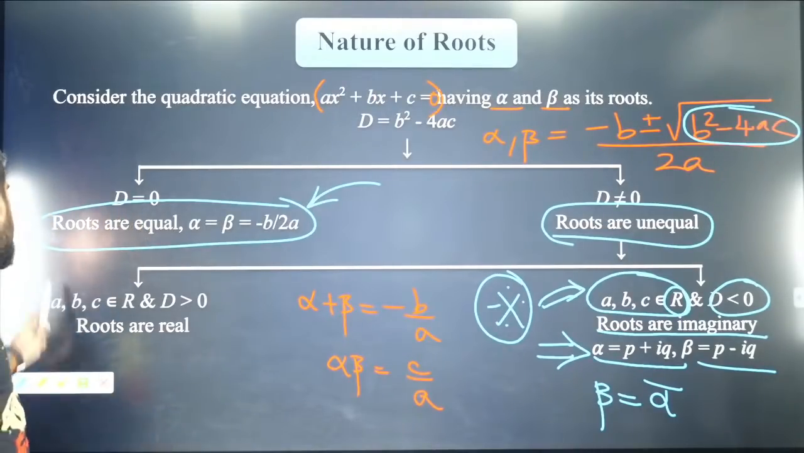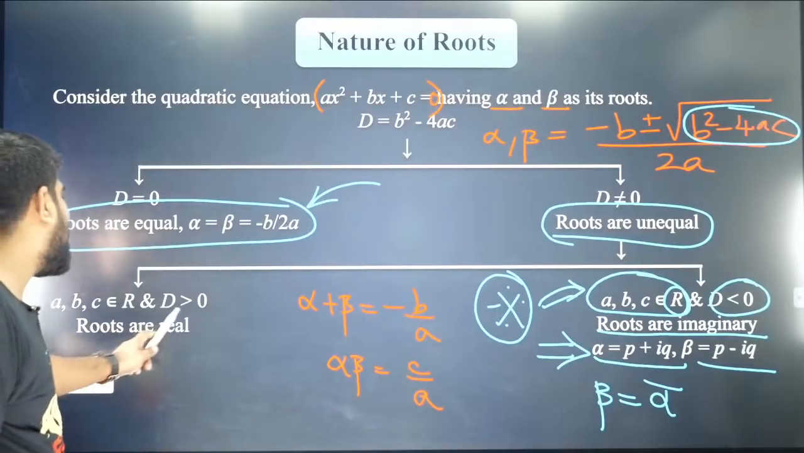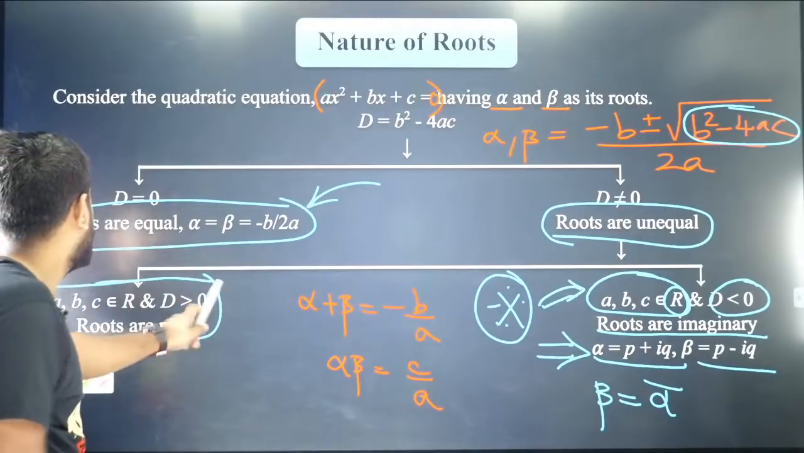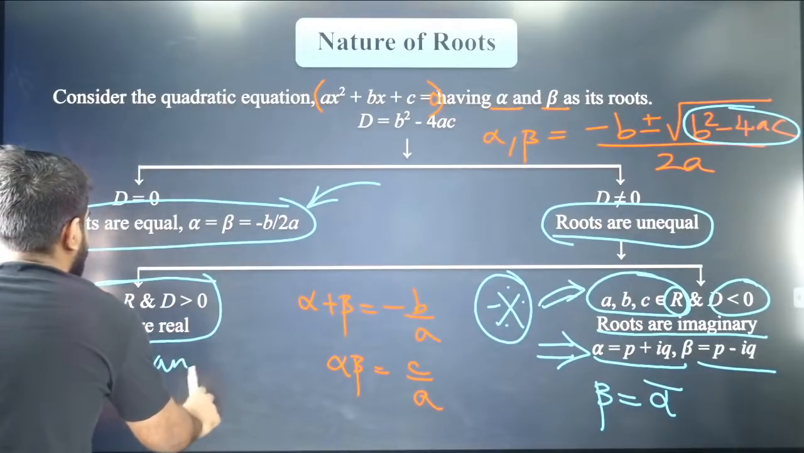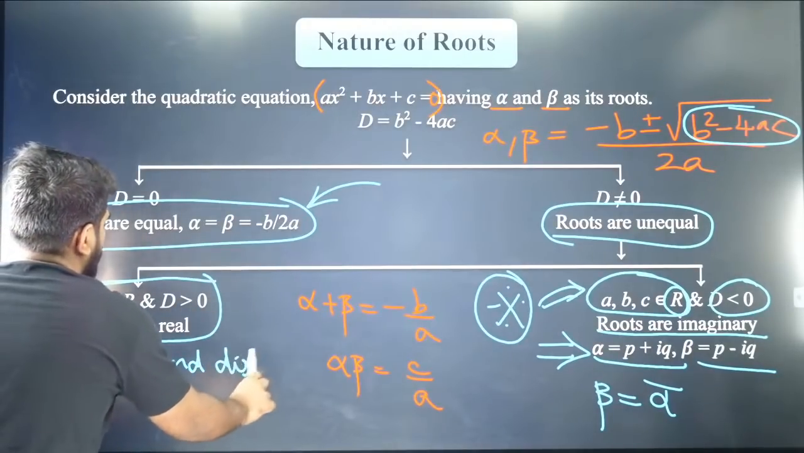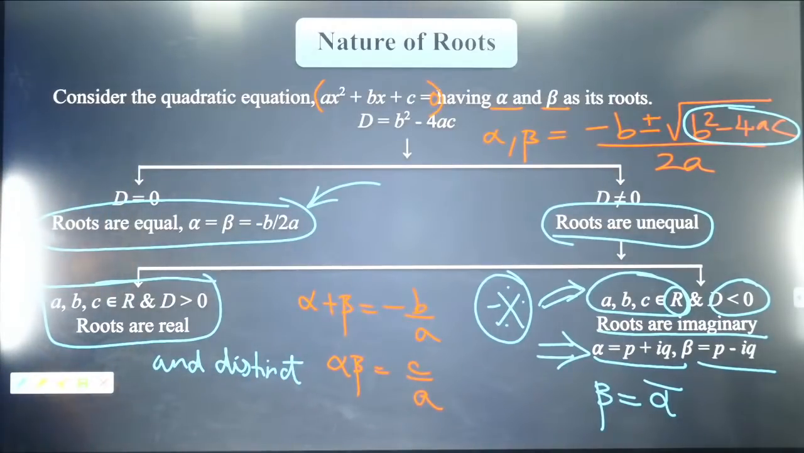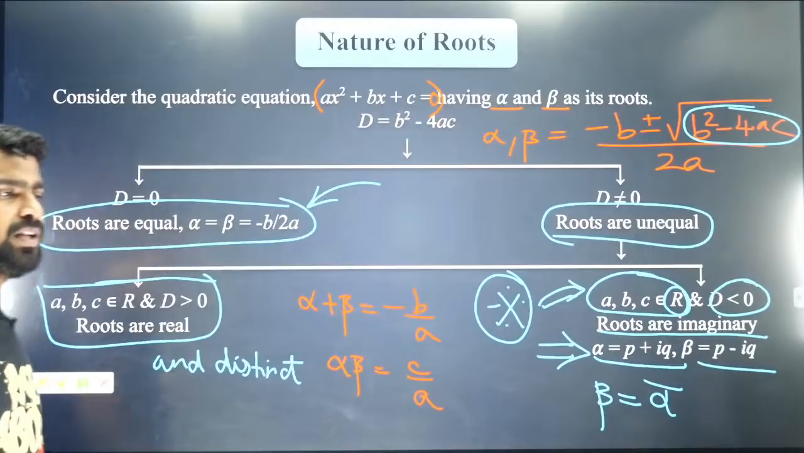And guys, now if a, b, c are real and the discriminant is greater than 0, the roots are real and distinct. Distinct means they are all different. They won't be equal roots. Are you guys cool with it? So shall I move to the next one? These things are clear to everybody? Are you all done with these? All of you, can I see some thumbs up?